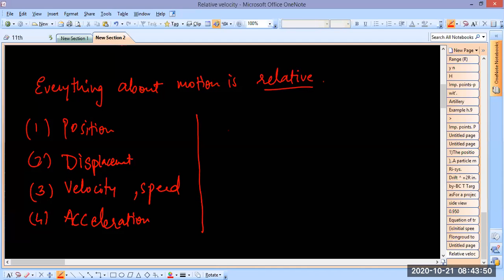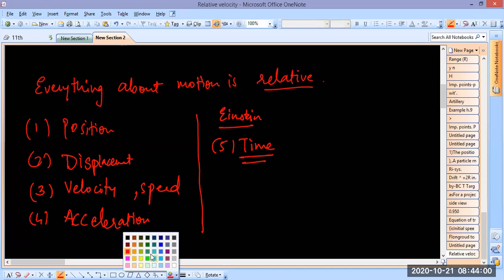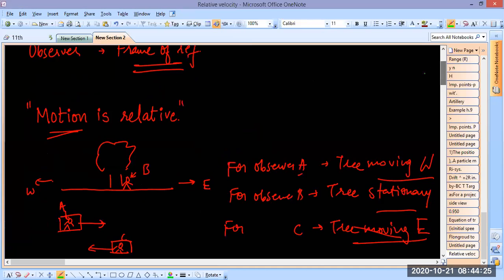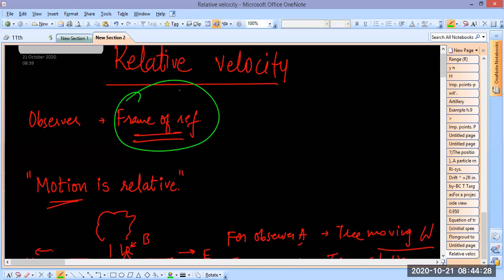And let me tell you something very dangerous that is not in your syllabus. According to Einstein, and he was right, time is also relative. But we don't have to go that far. You don't have to study such difficult physics. These four things are good enough for you at this stage: position, displacement, velocity, speed, acceleration are relative. It means different people will see different things based on their frame of reference.